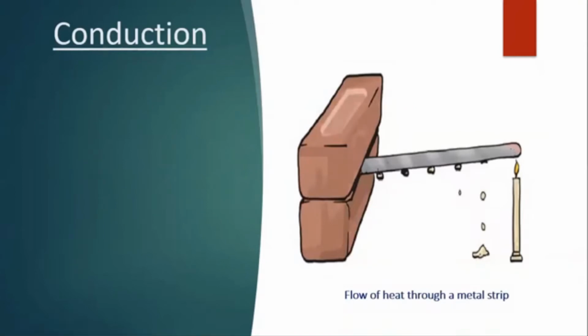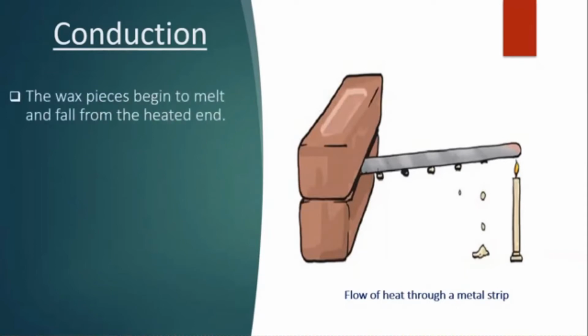What happens to the wax pieces? The wax pieces begin to melt and fall down from the heated end. Which piece falls the first? The wax piece closest to the flame falls off first.